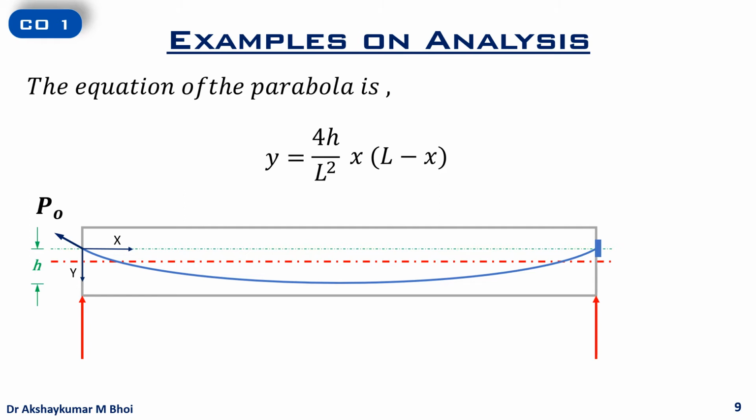Now in the equation of parabola, this h refers to the distance between the highest point and the lowest point. So which will be 50, the eccentricity at support, plus 70, the eccentricity at midspan, total 120 mm. If we consider any point on the parabola, its distance x and y are related by the formula y equal to 4h upon L square x into L minus x.